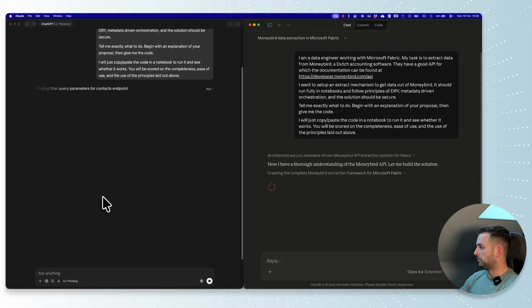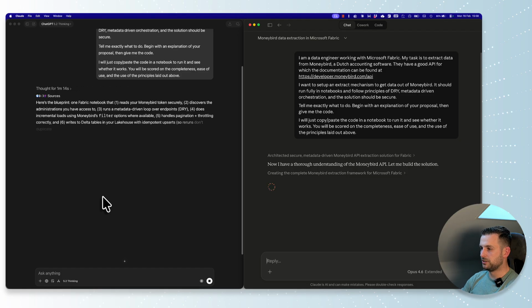It will take a little bit of time probably for the LLMs to find out what to do, because this is an elaborate task. They need to read documentation, they need to find out the principles, they need to give me something that I can work with, and this is not a very simple task.